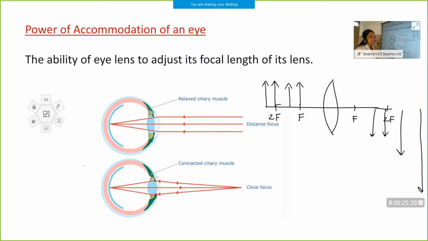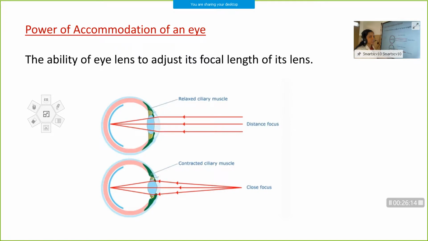Highly enlarged. So in the case of spherical lenses and mirrors, when the position of the object changes, the position, size and nature of the image change. It can even form a virtual image, isn't it? But in the case of the eye lens, what happens? We view nearby and far away objects at the same time. In the case of a common convex lens, you can change the position of the screen and get the image. But in the case of the eye lens, can we change the position of the retina? The retina is a screen inside our eye.